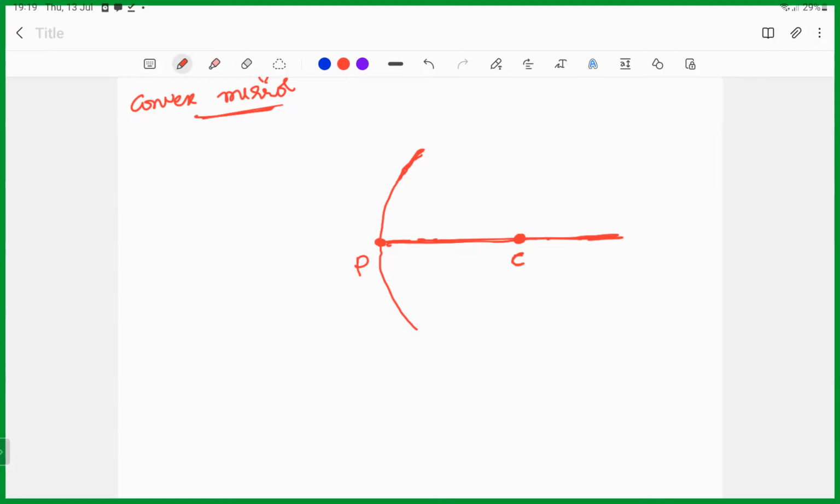Now how to draw the normal? Again the same thing, from C to the point where it is touching the surface. Both lines are the same, no? So the angle is 0, and the reflecting ray also will be the same line. It will reflect back in the same direction because the angle of incidence is 0, that's why the angle of reflection is also 0.